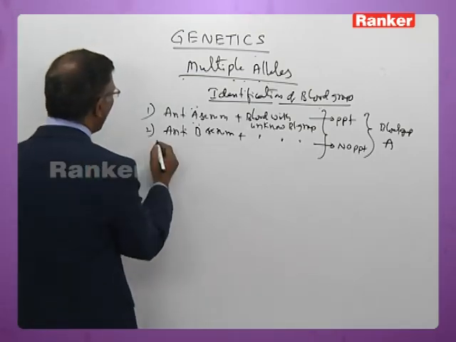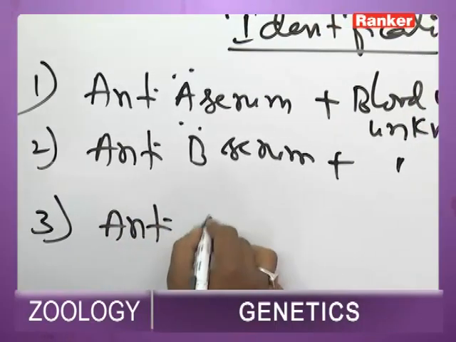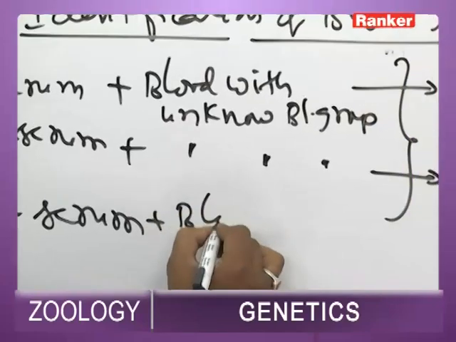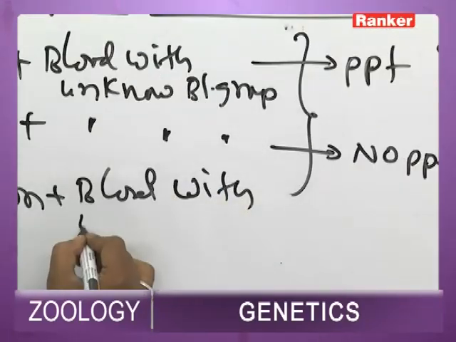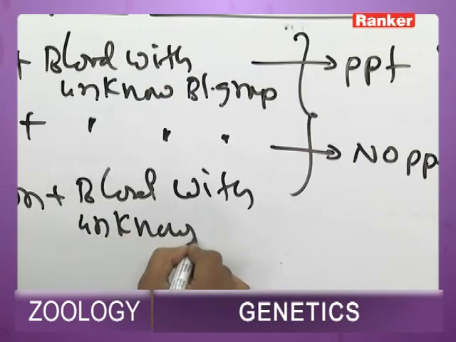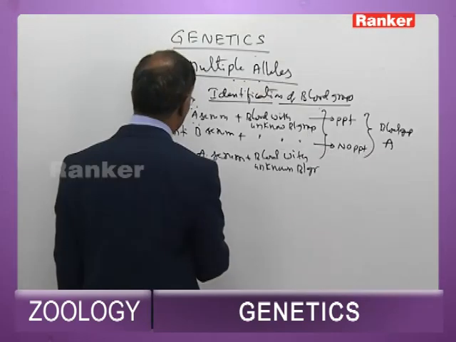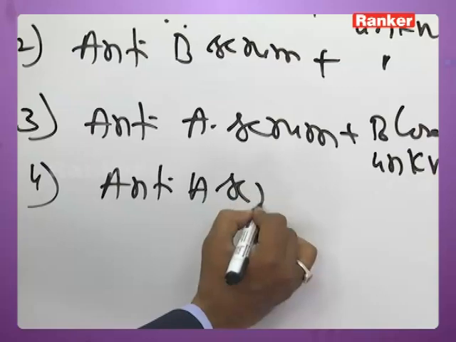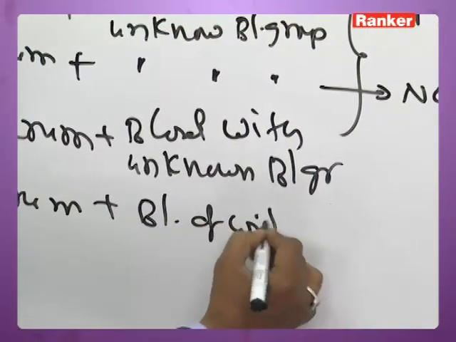In the same way, anti-A serum is mixed with the blood of a person with unknown blood group. Now you have anti-A serum again mixed with the blood with unknown group.